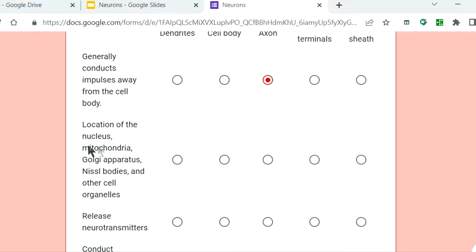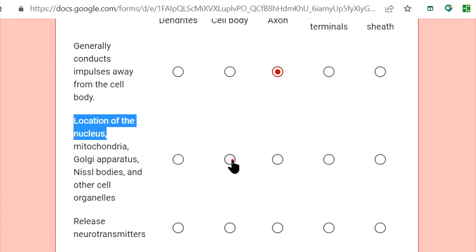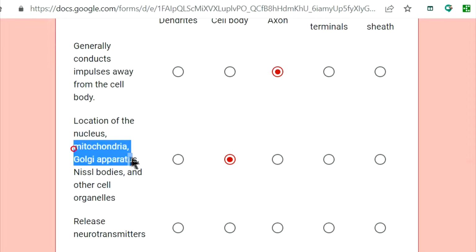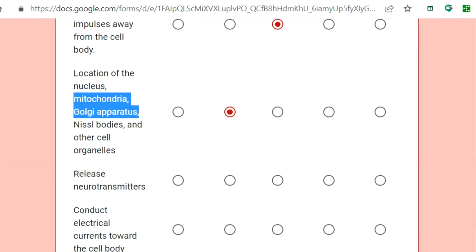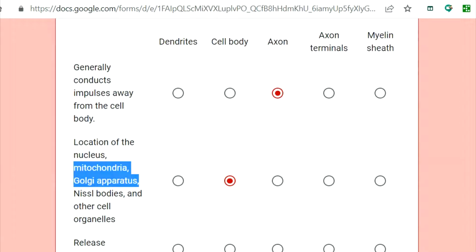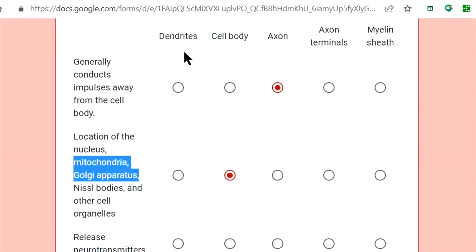Location of the nucleus. Okay, it must be the cell body, right? The cell body contains the nucleus, mitochondria, Golgi apparatus or Golgi body, and other cell organelles. The cell body is the correct answer. Next, release neurotransmitter. Not the cell body, not the dendrite, not the axon. It is the axon terminal.